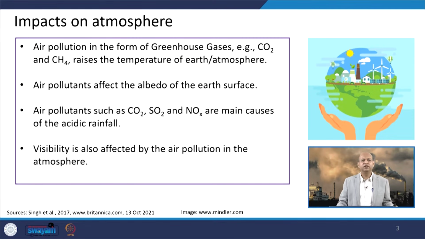Okay. So, acid rain is contributed by NO2 or oxides of nitrogen and oxides of sulfur. Visibility is also an issue when aerosols are there or smog is produced by different kinds of air pollutants, then visibility of the atmosphere is reduced, and it has several negative implications which we will see later on.